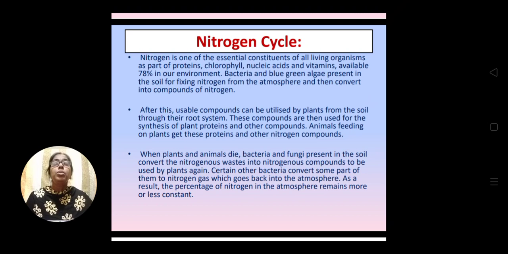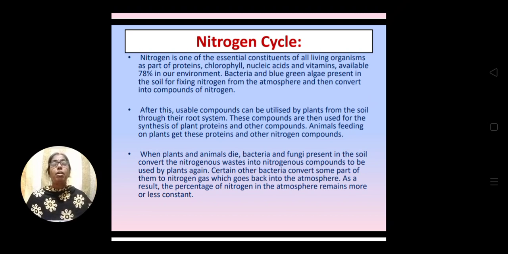After fixing the nitrogen, they convert it into usable compounds of nitrogen, and the usable compounds are utilized by the plants from the soil.